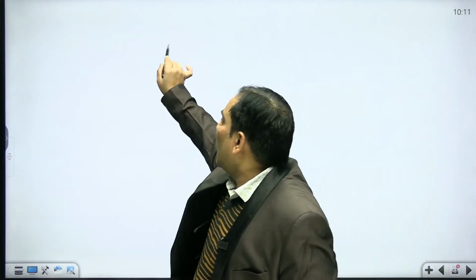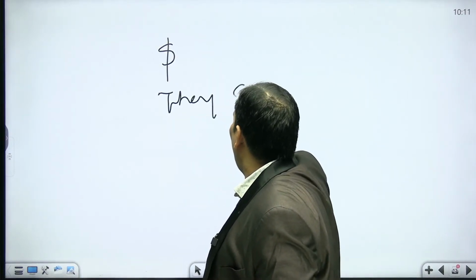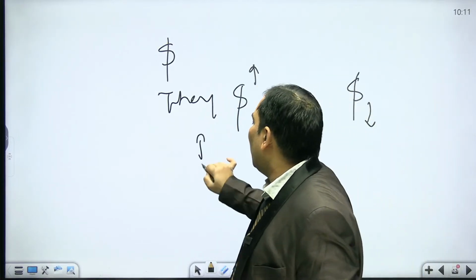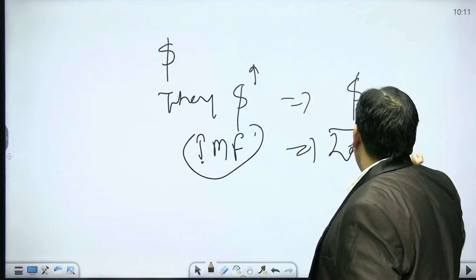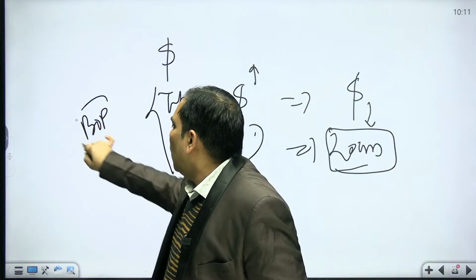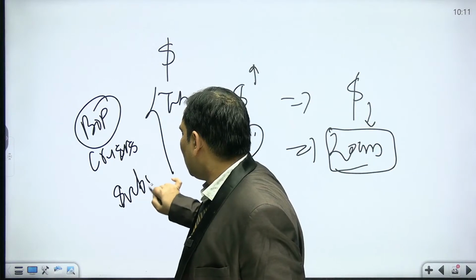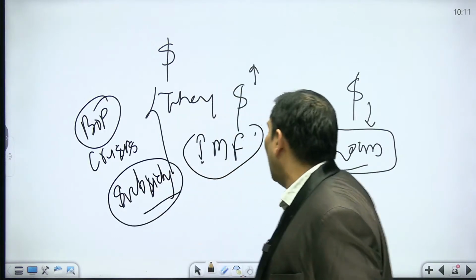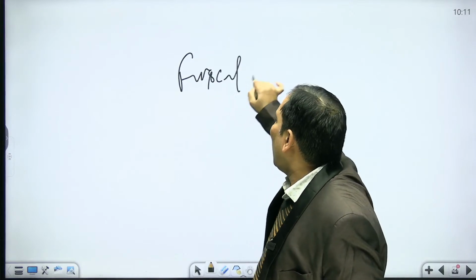they need more dollars, and they have fewer dollars. In that condition, IMF is going to give the loan. That loan is going to be used for the BOP crisis. It cannot be used for subsidies. If it is a subsidy, that is known as fiscal deficit. That is going to be part of the fiscal deficit.